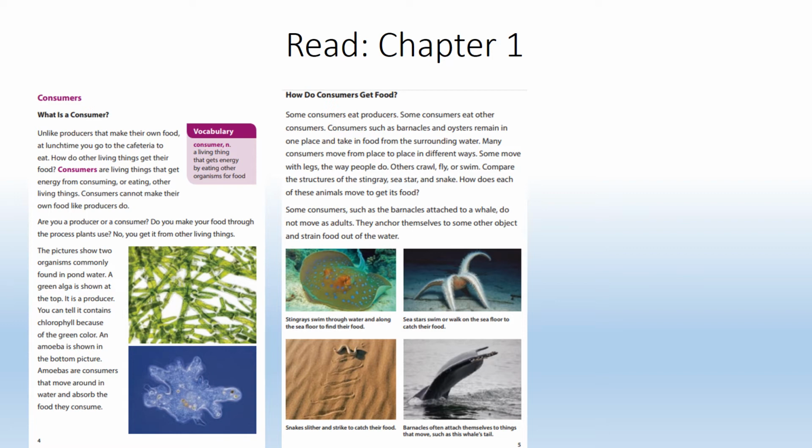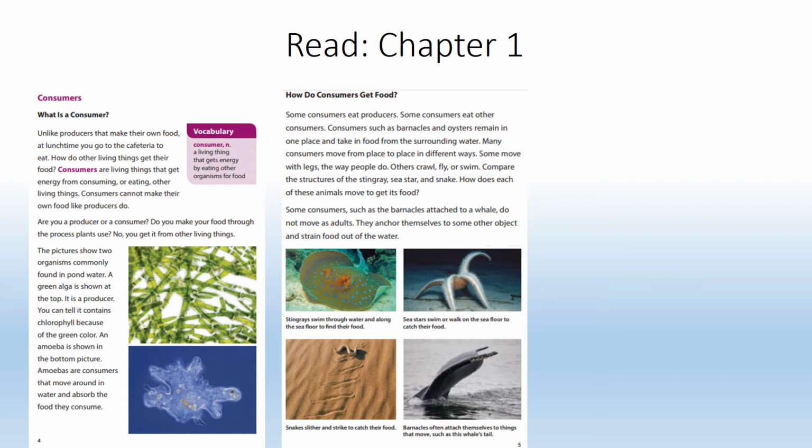So how do consumers get food? Some consumers eat producers. Some consumers eat other consumers. Consumers such as barnacles and oysters remain in one place and take in food from the surrounding water. Many consumers move from place to place in different ways. Some move with legs, the way people do. Others crawl, fly, or swim.